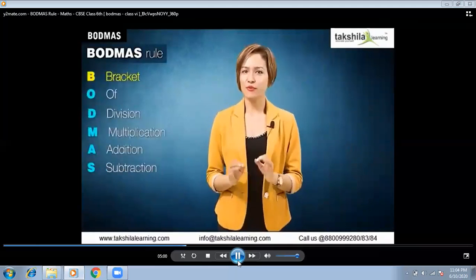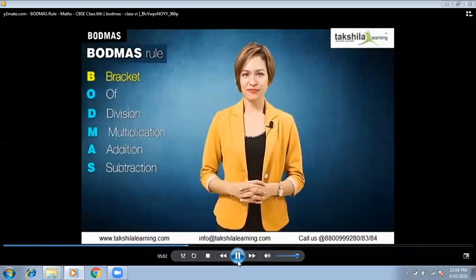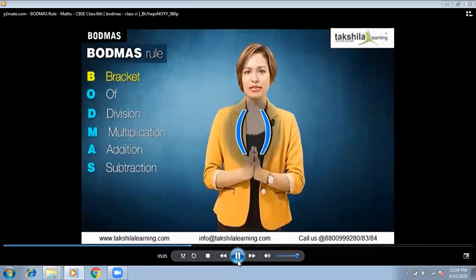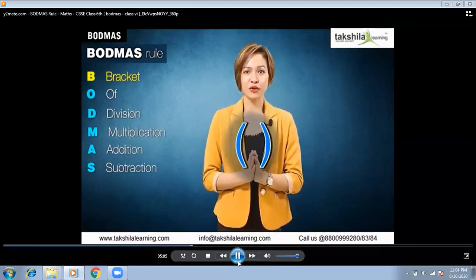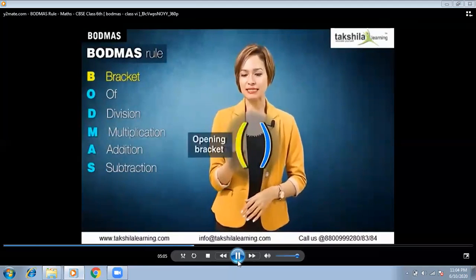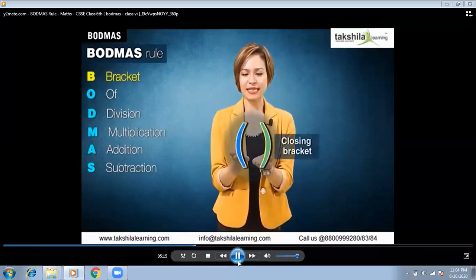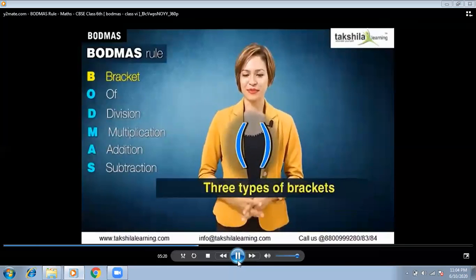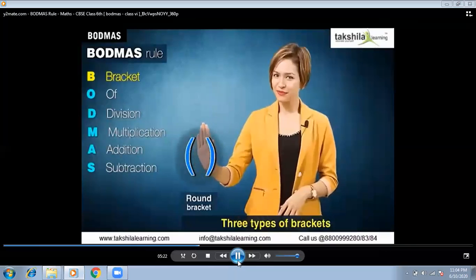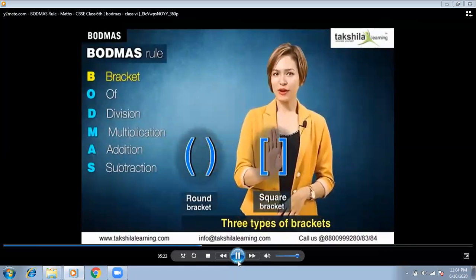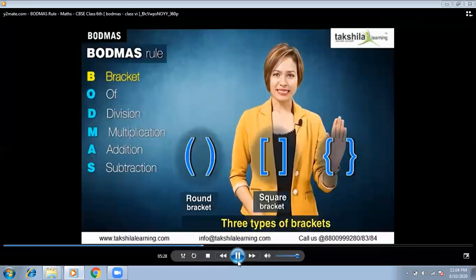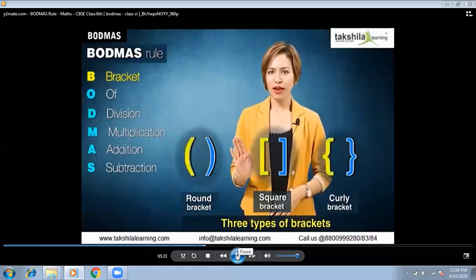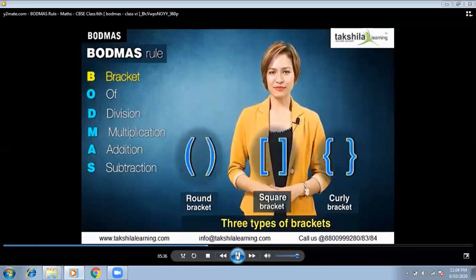Let's understand more about brackets first before solving an expression. So, this is the symbol of a bracket. You can see that brackets are symbols that are used in pairs. This is the opening bracket and this is the closing bracket. Brackets are of 3 types. This is the round bracket. This is the square bracket. And this is the curly bracket. Each one has an opening bracket and a closing bracket.